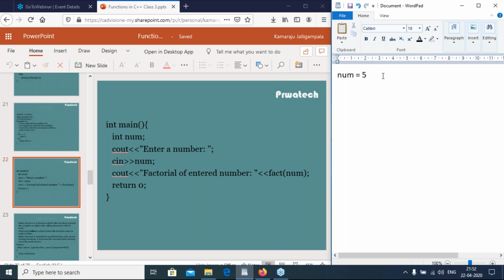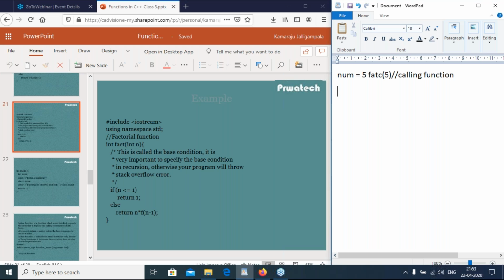Then factorial of enter number. So fact of num is 5. Here 5 is the actual parameter. So now it goes to its fact of 5, which is the calling function. Now it goes to the definition of the called function.